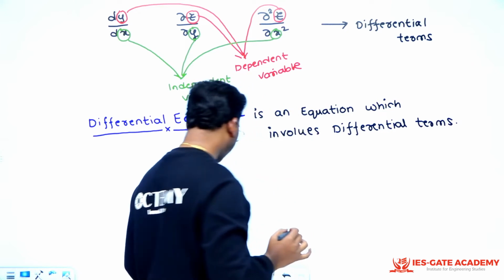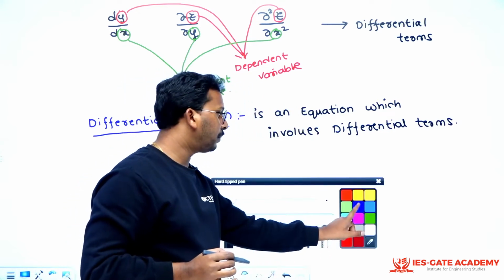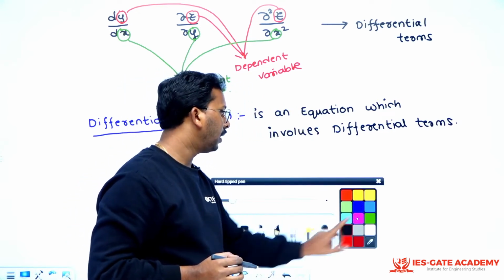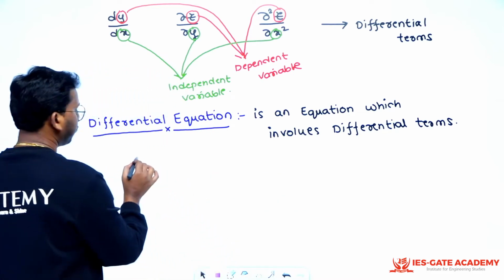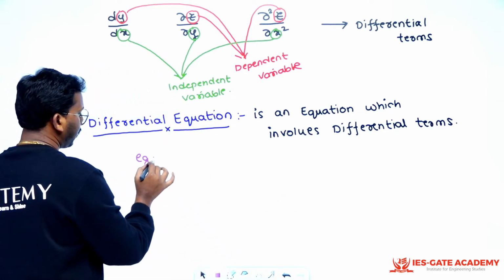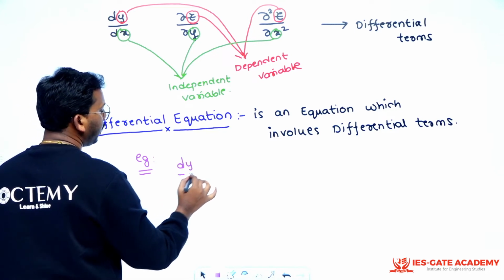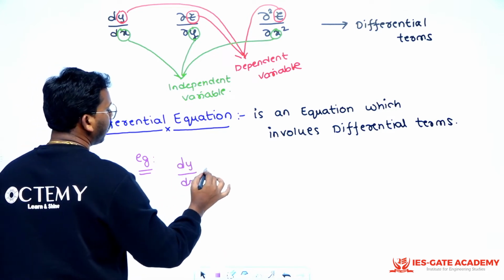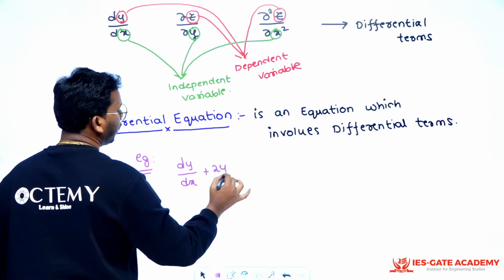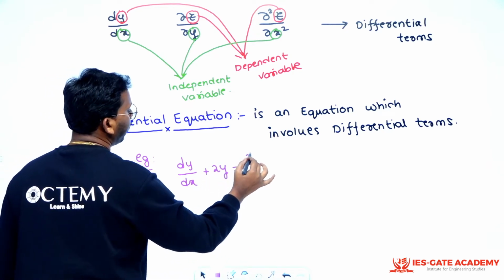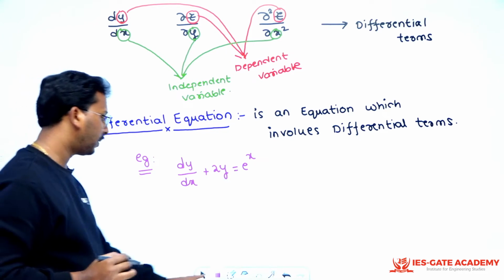right? Very simple definition. If I want to write an example, you will understand it with the example. Say I am writing my example like dy by dx plus 2y is equal to e power x. This is a differential equation.